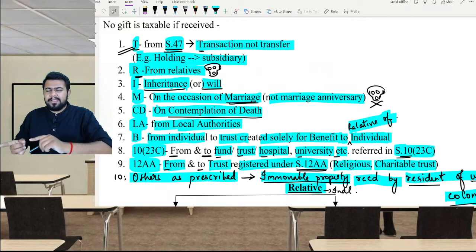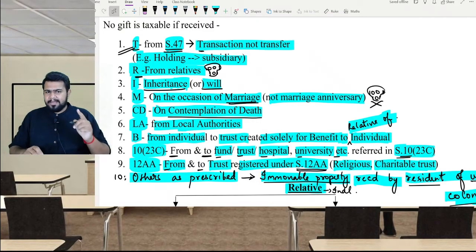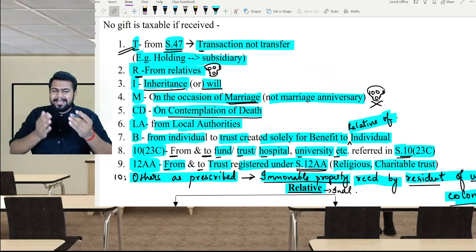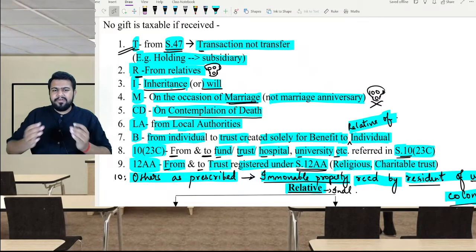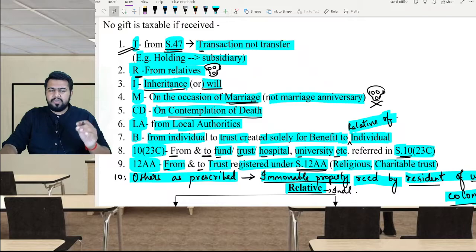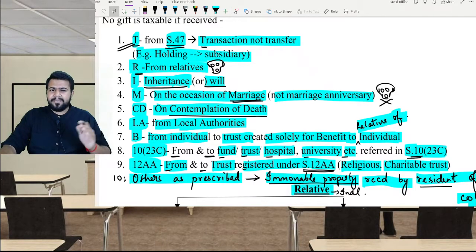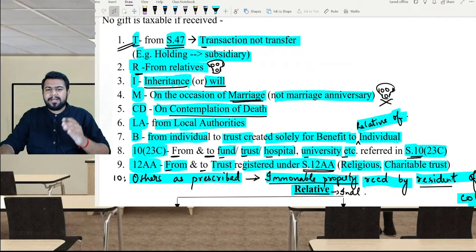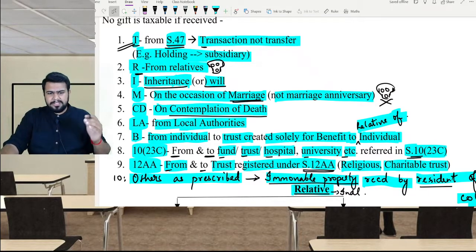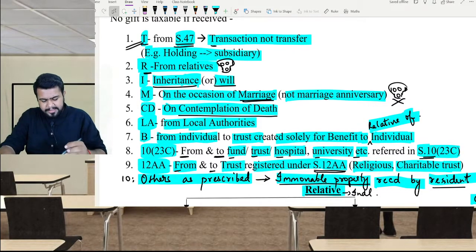Hence for the transferor capital gain will not apply, and for the transferee, that is the person who is receiving the assets, 56(2)(x) is not going to apply. Example: holding company to subsidiary, demerger to resulting company, full or partial partition of HUF, gift, irrevocable trust, all those transactions.